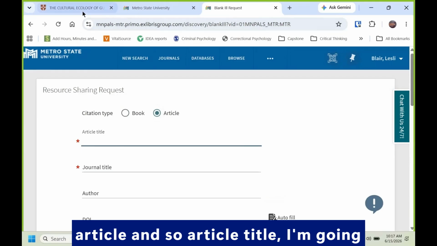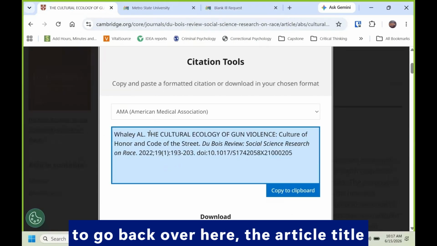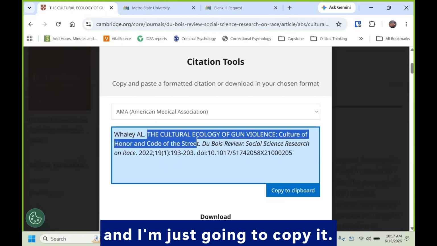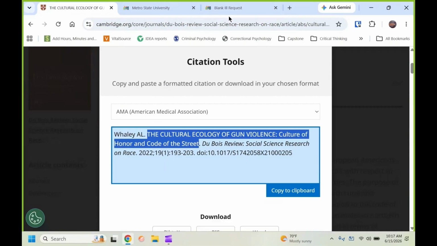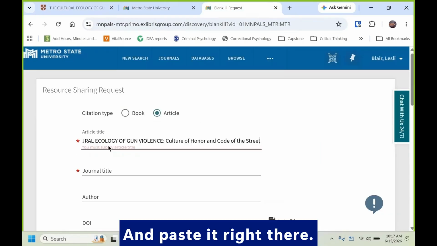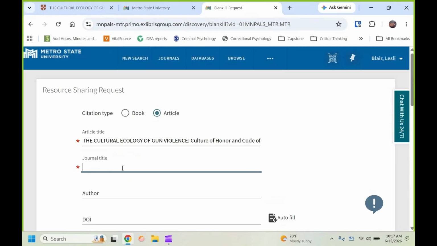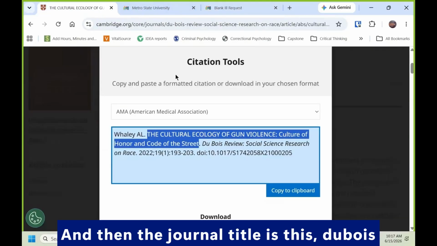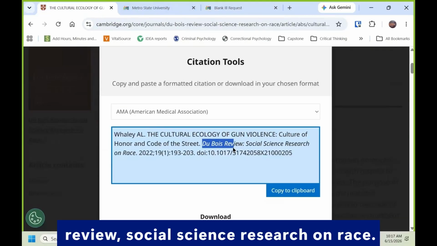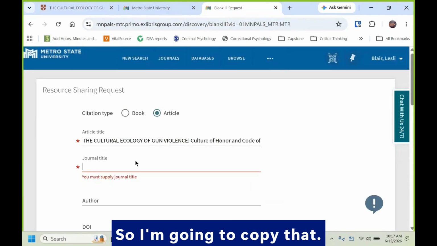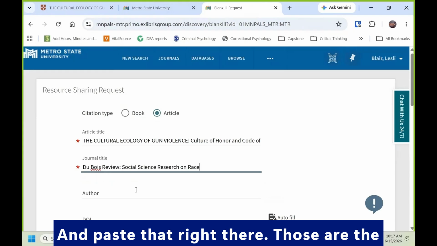And so article title, I'm going to go back over here, the article title. I'm just going to copy it and paste it right there. And then the journal title is this, Du Bois Review, Social Science Research on Race. So I'm going to copy that and paste that right there.